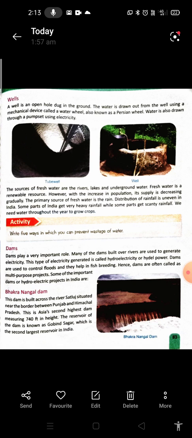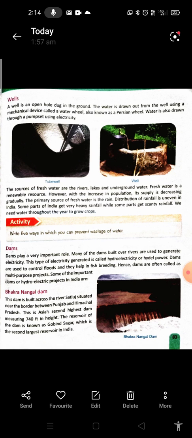Bakra Nangal Dam. This dam is built across the river Satluj, situated near the border between Punjab and Himachal Pradesh. This is Asia's second highest dam, measuring 740 feet in height. The reservoir of the dam is known as Gobind Sagar, which is the second largest reservoir in India.